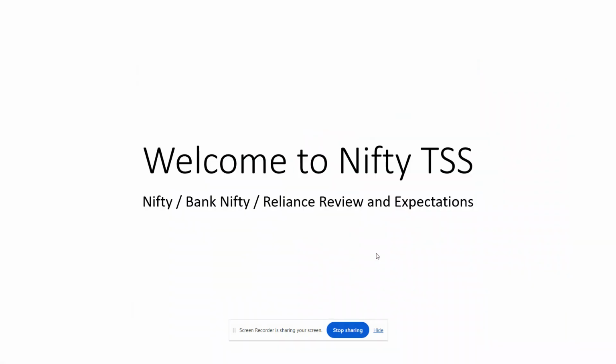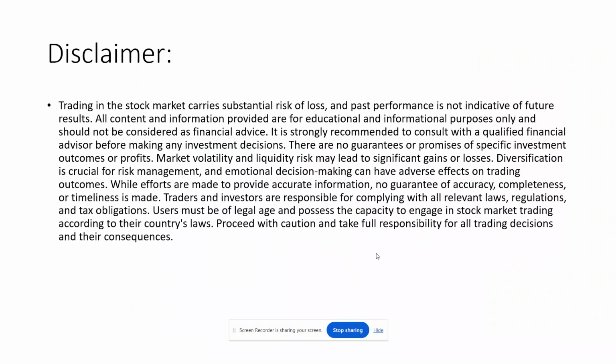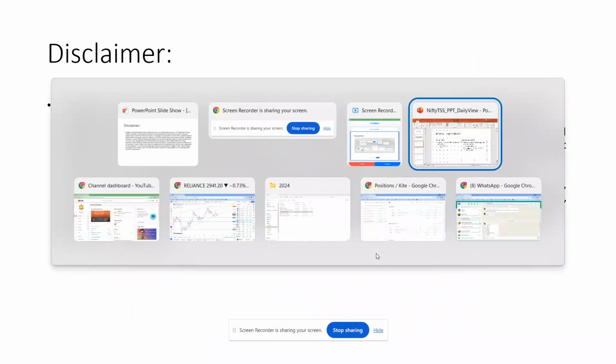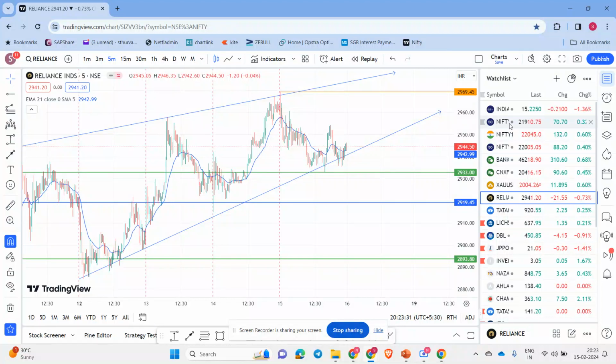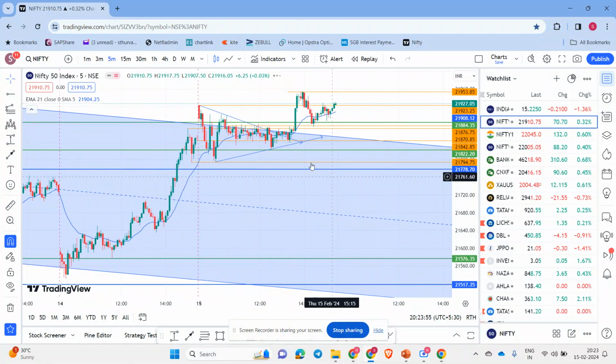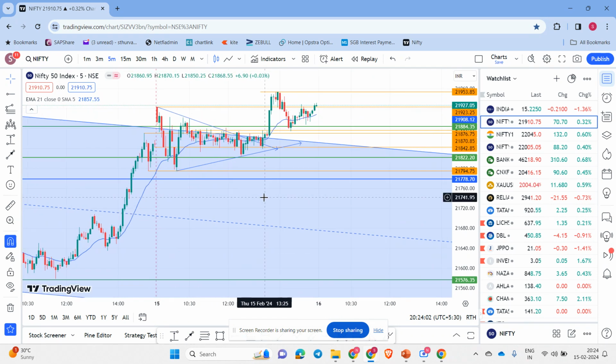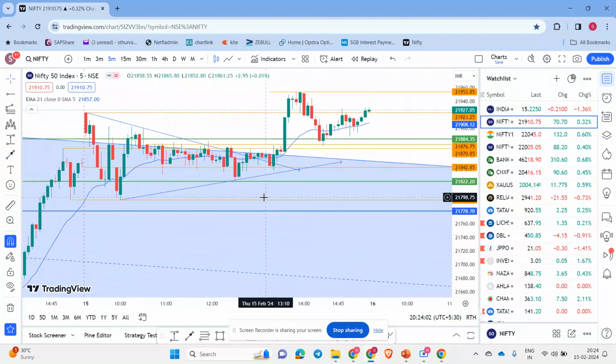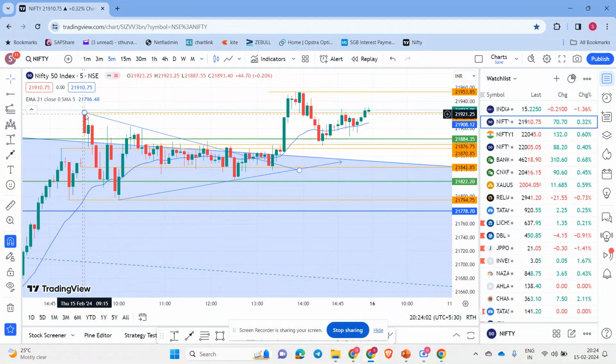So we'll discuss what happened in the market today and what we can expect tomorrow. As usual, let's see Nifty: what happened, what we discussed, and what is expected. We said if it is above 21,920 and the market gaps up, we'll wait for the dip and then reversal. The market did exactly the same thing.